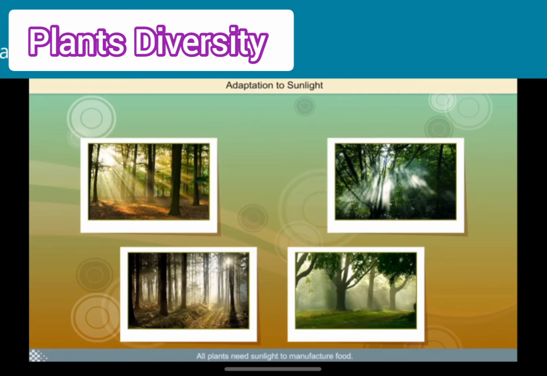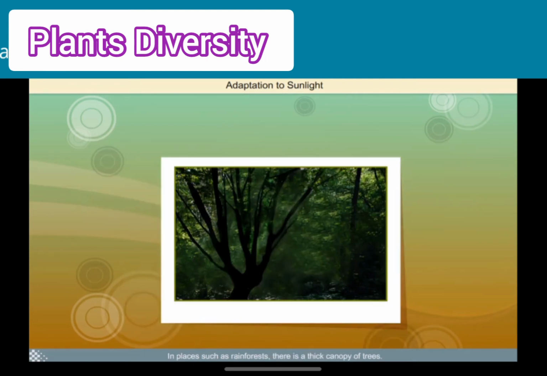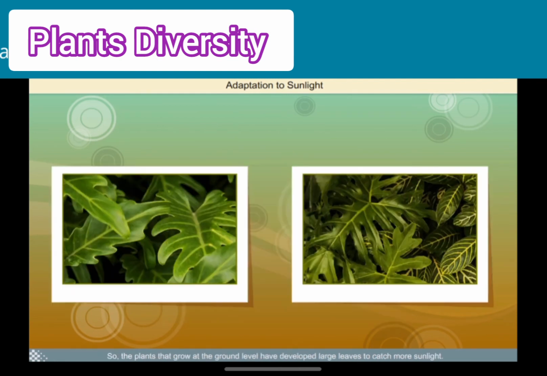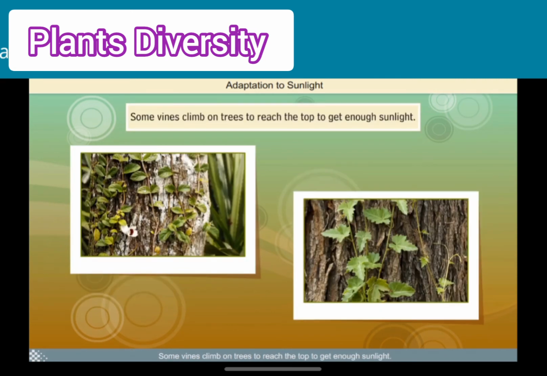All plants need sunlight to manufacture food. In places such as rainforests, there is a thick canopy of trees. The canopy makes it difficult for sunlight to reach the lower areas of the forest. So, the plants that grow at the ground level have developed large leaves to catch more sunlight. Some vines climb on trees to reach the top to get enough sunlight.